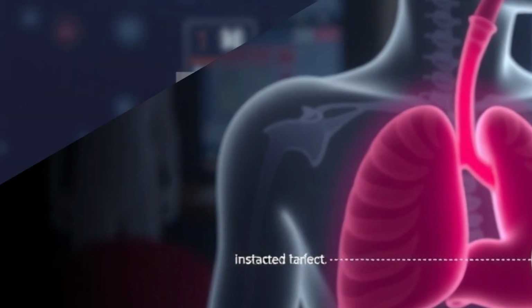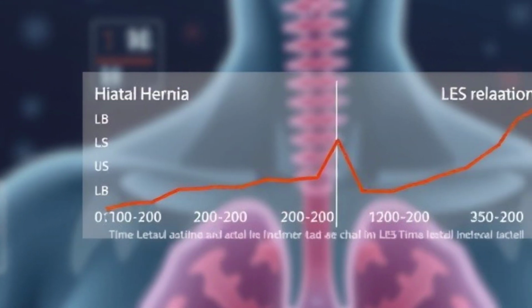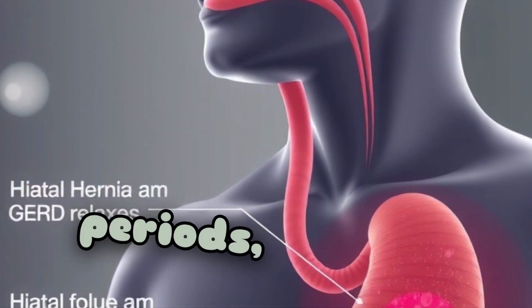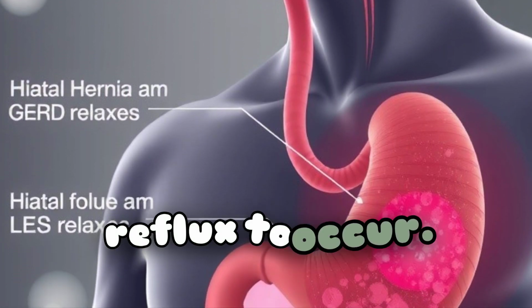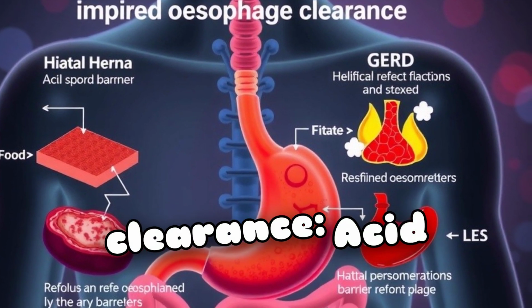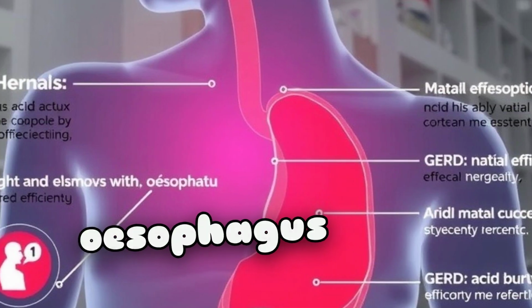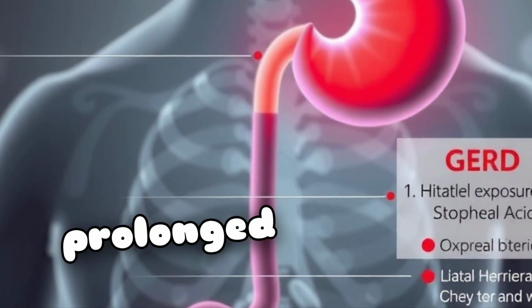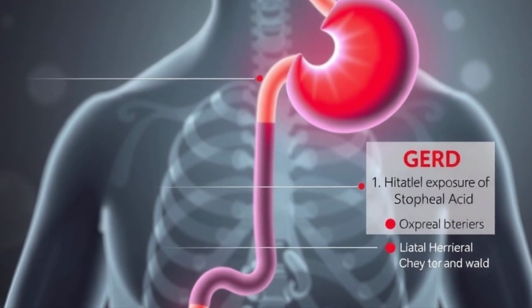Increased transient LES relaxations. The LES relaxes more frequently and for longer periods, allowing reflux to occur. Impaired esophageal clearance. Acid that refluxes into the esophagus is not cleared efficiently, leading to prolonged exposure to stomach acid.